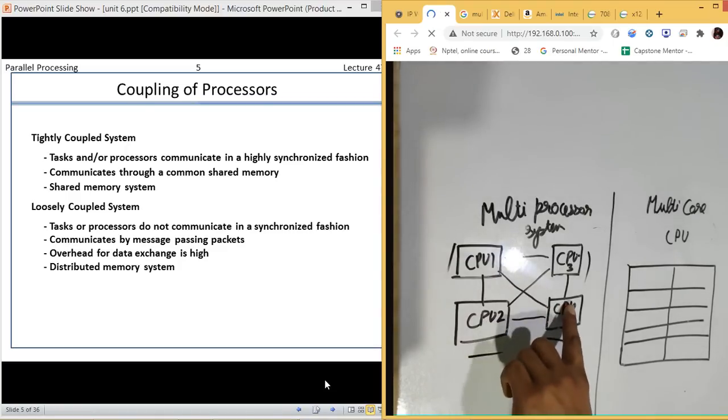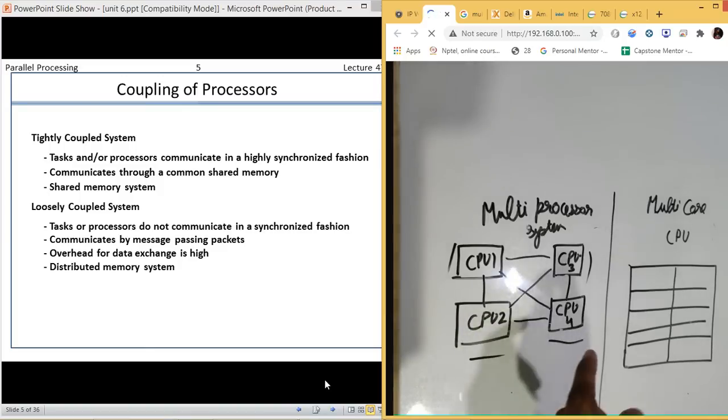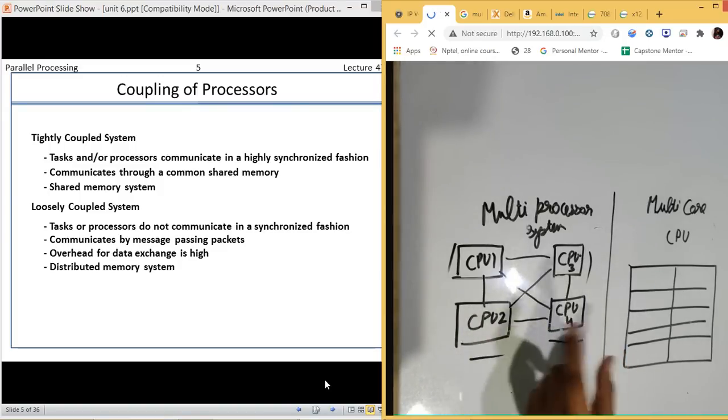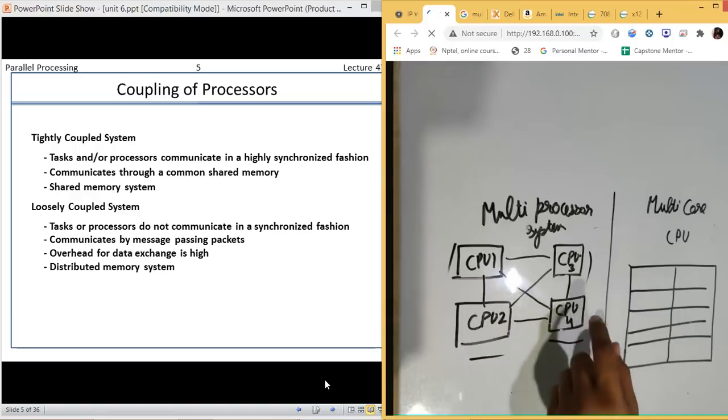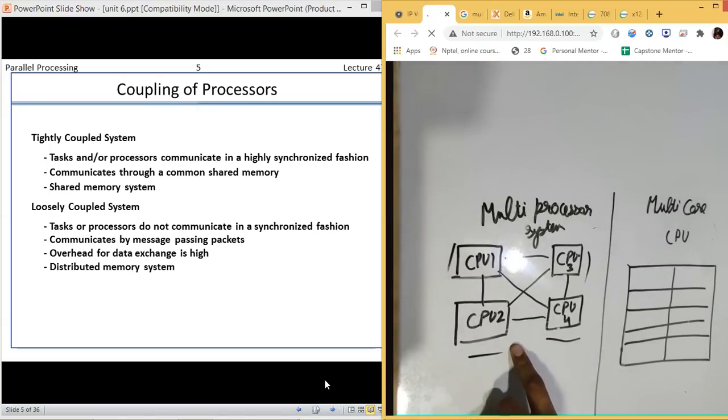It is not that you can randomly send the bits. You need to first create that packet. Once the packet is created, you should have a source address and a destination address to transfer the messages from one CPU to another. So there are a number of things which are required, and it increases the overhead of these systems. That is why it becomes very difficult to talk with each other.